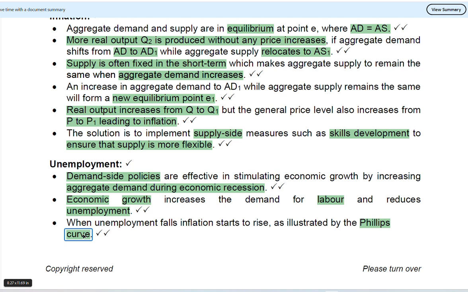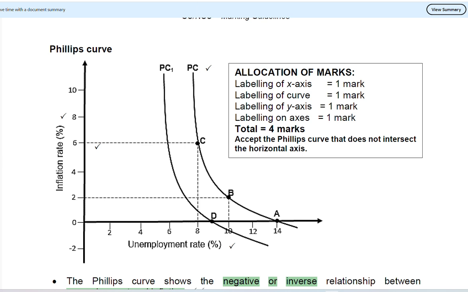And the reason the inflation is triggered is based on the fact that more people are working and they have money. So if you have money, what do you do? You go to the shops and buy the products that you need or products that you crave. It is for that reason that in the Phillips curve, we will be explaining the relationship between unemployment and inflation. And you need to understand the relationship before you go to the exam, because it is very important for you to understand why in the Phillips curve we see this relationship of inflation and unemployment. Now, let us look at the Phillips curve and explain it.